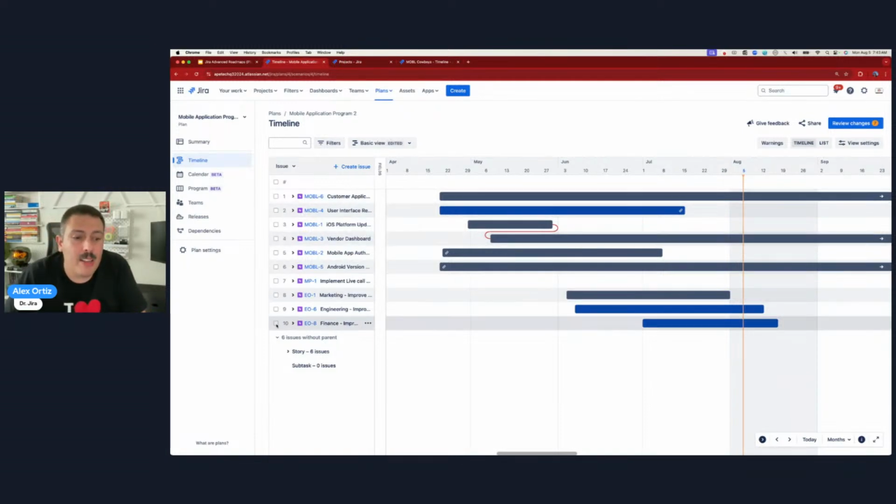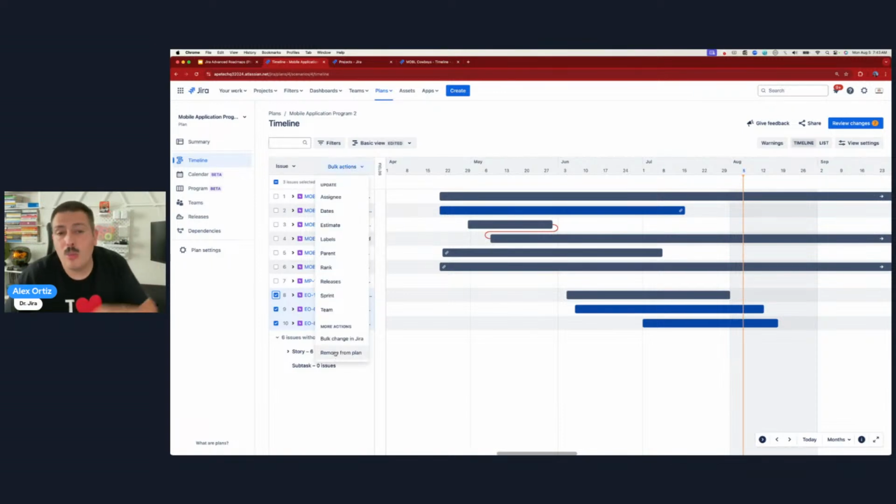Second, keep in mind that, remember earlier, we can just select this and click on bulk actions and remove them from the plan. So if there's something we just don't want to see at all, we can just go poof. You will never, ever, ever delete anything in Jira through the Jar. That's just not possible. If you ever delete something, it's because you are inside of Jira and you hit the delete button in Jira and you ignore the delete permanently message. But removing things, filtering things out in your Jar will never, ever, ever delete it in Jira.